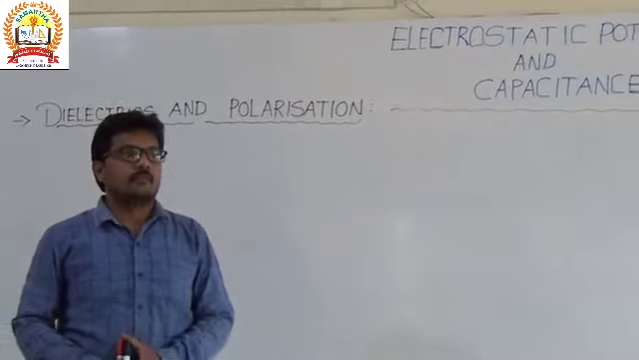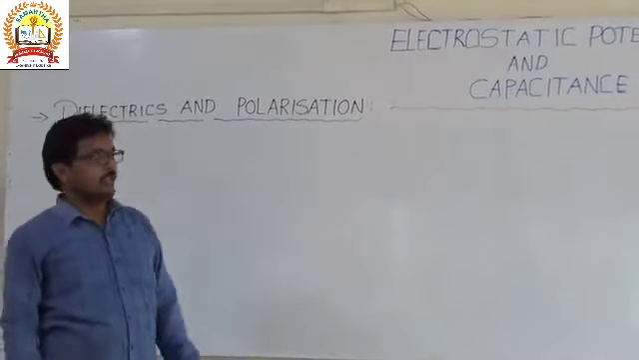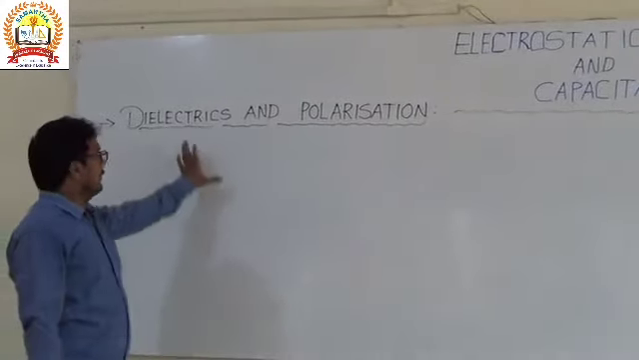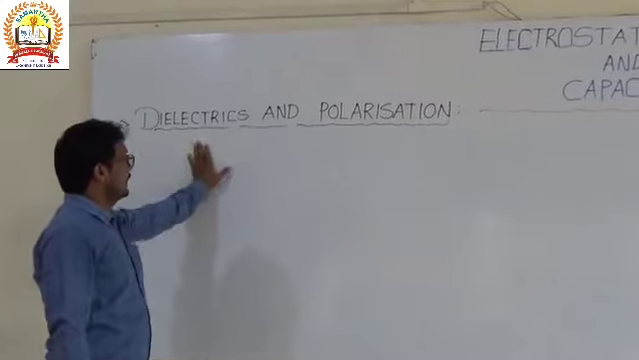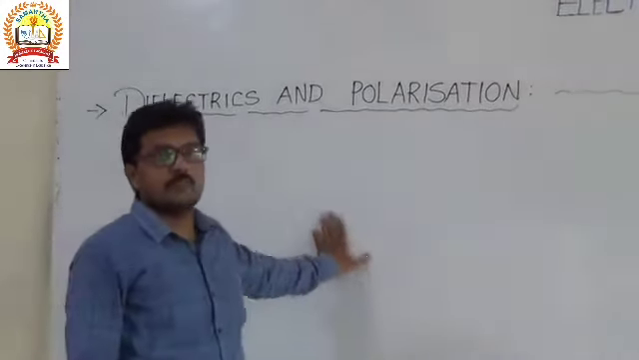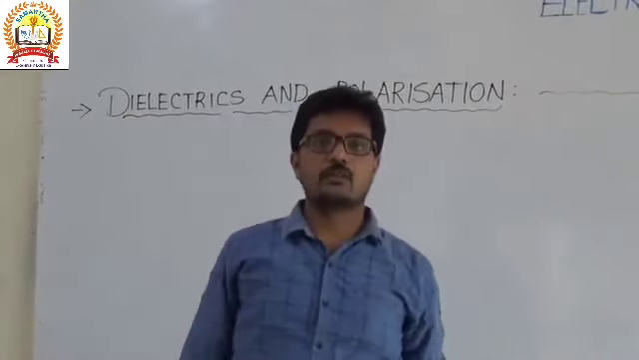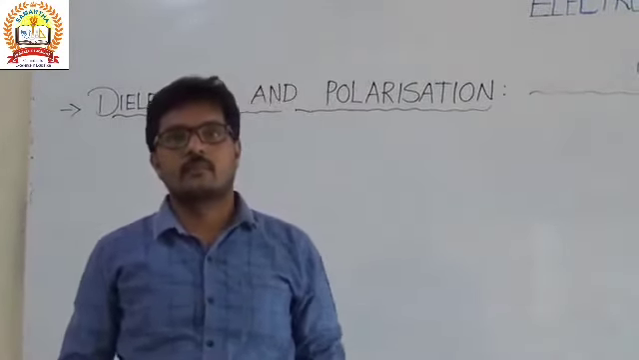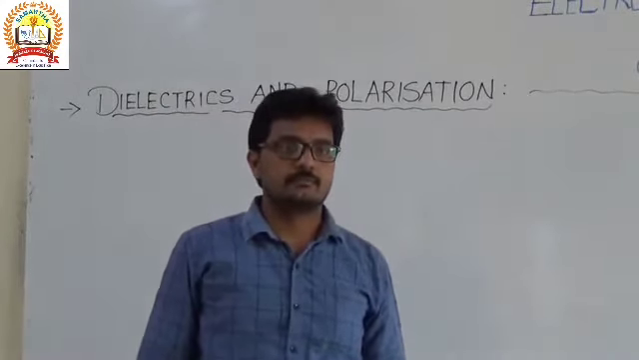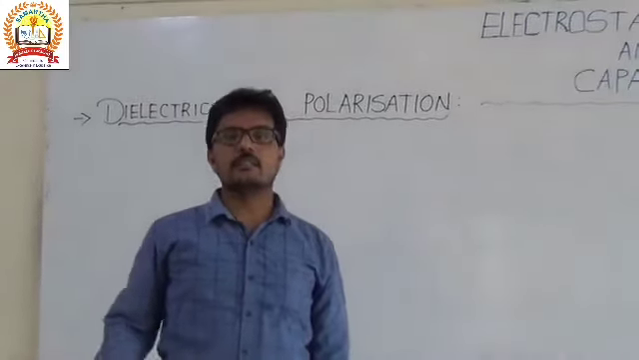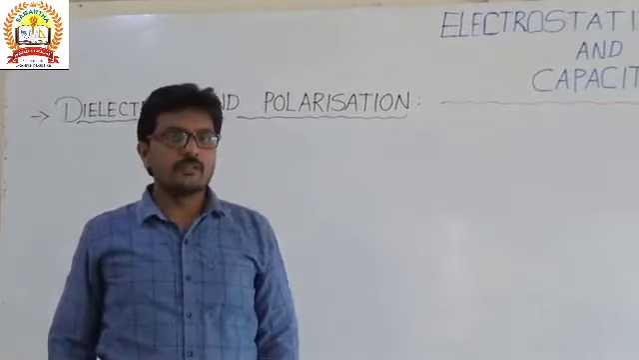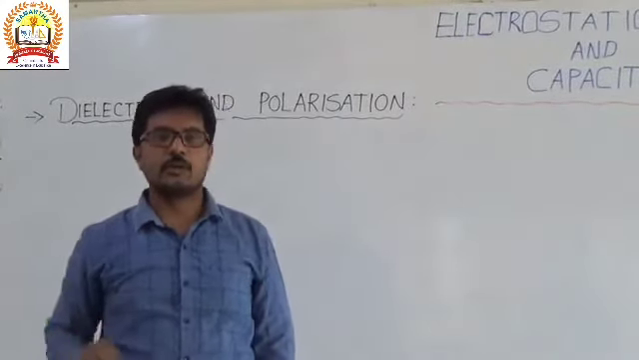Today our topic is dielectrics and polarization. And before going to discuss dielectrics and polarization, in the last class I explained to you about electrostatics of conductors. In electrostatics of conductors, the electric field inside the conductor is always zero. That I explained to you, how it is zero.